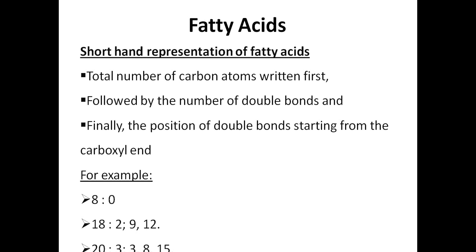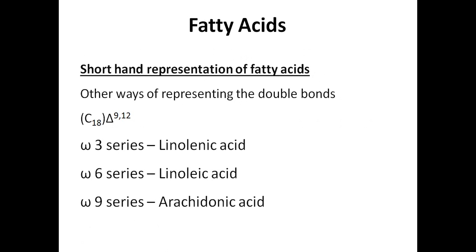So the total number of carbon atoms we have to write first, followed by the number of double bonds, and finally the position of double bonds, starting from the carboxylic end. That gives you a shorthand representation. And there is another type of shorthand representation. Other ways of representing the double bonds are also there in practice.